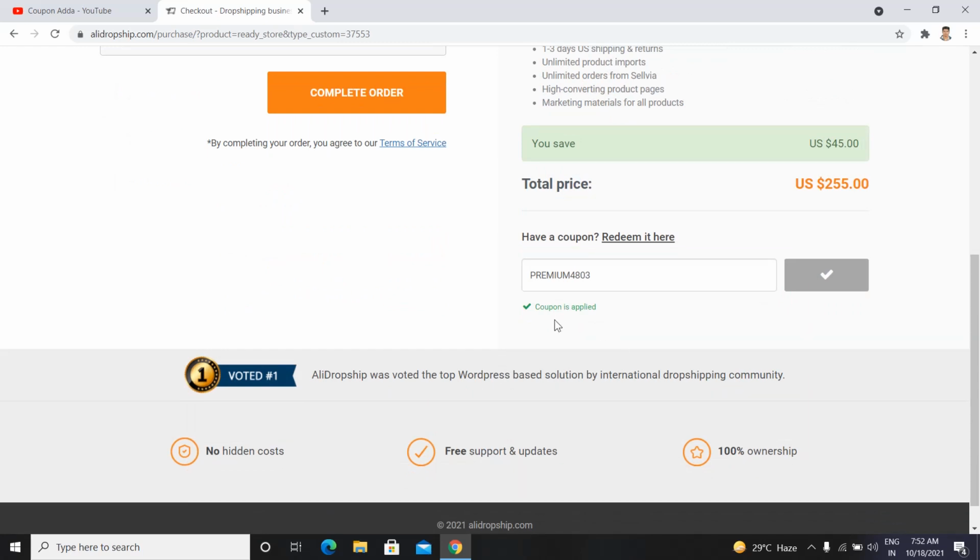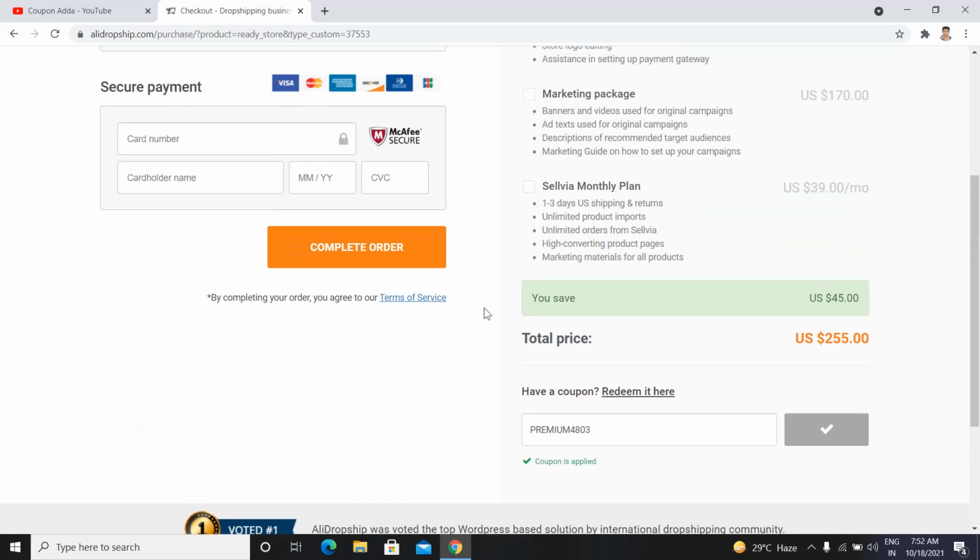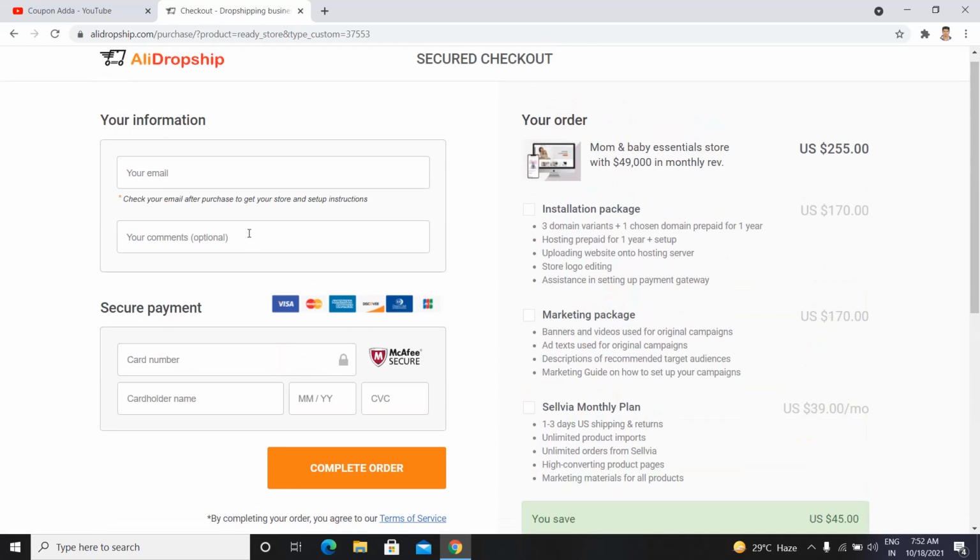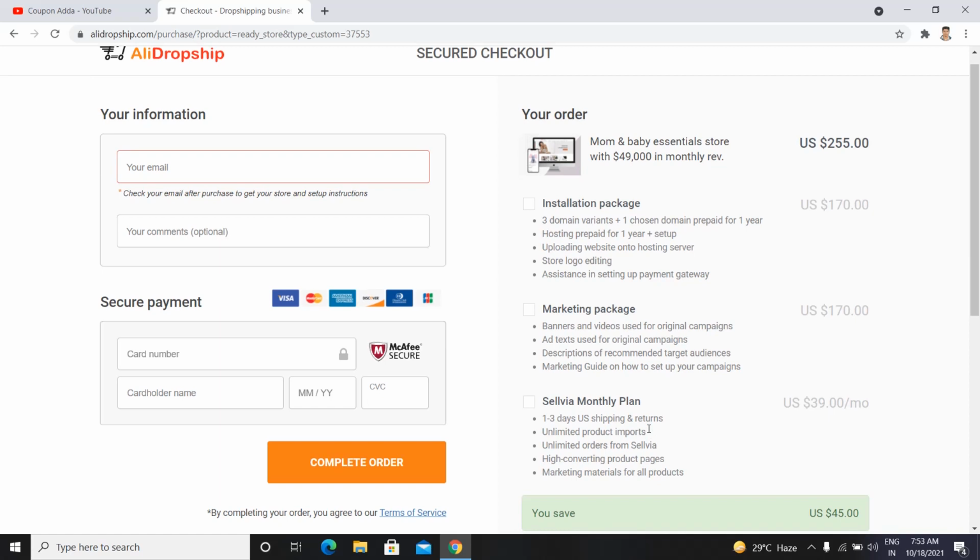So after that you have to simply click on this URL, and if you want to add any optional comments you can add, and here you have to simply put your card number, card holder name, and month and year of your card, and after that you have to provide your CVC, and simply click on this complete order button. And after that, if your order has been successfully completed, then you will receive a confirmation email on your email ID.